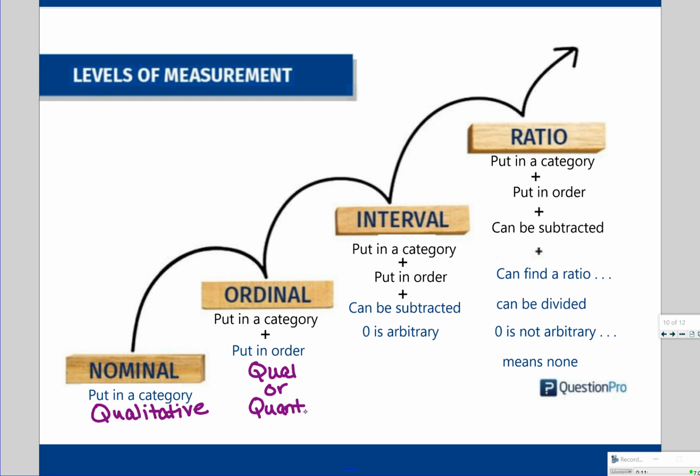Interval, we can put it in a category, we can put it in order. If I subtract values, it means something. Like if I subtract years, 1980 minus 1970, there's a 10-year difference, and that difference would be meaningful for whatever we're calculating. This is quantitative data only.